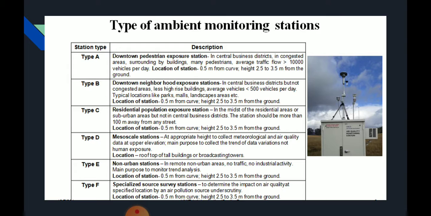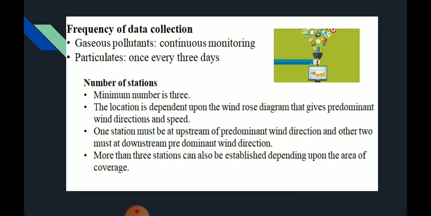Location of station is 0.5 meter from the curb and height is 2.5 to 3.5 meter from the ground. So next one is frequency of data collection. It is classified based upon the particulates. That is, particulates have to be monitored once in every 3 days, and gaseous pollutants are continuously monitored. So number of stations, minimum number is 3.